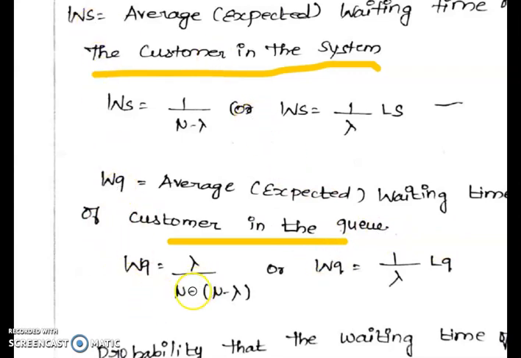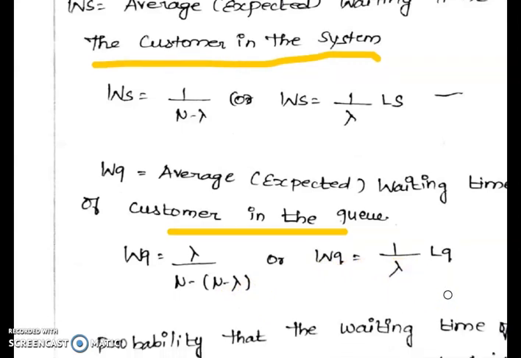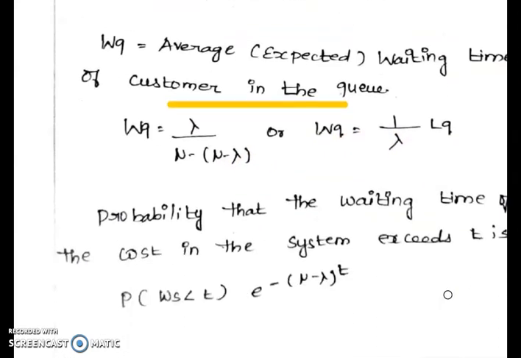Wq equals lambda divided by mu times (mu minus lambda), or Wq equals 1 by lambda times Lq. The probability that the waiting time of a customer in the system is at most T is P(Ws less than or equal to T) equals e to the power of minus (mu minus lambda) T.